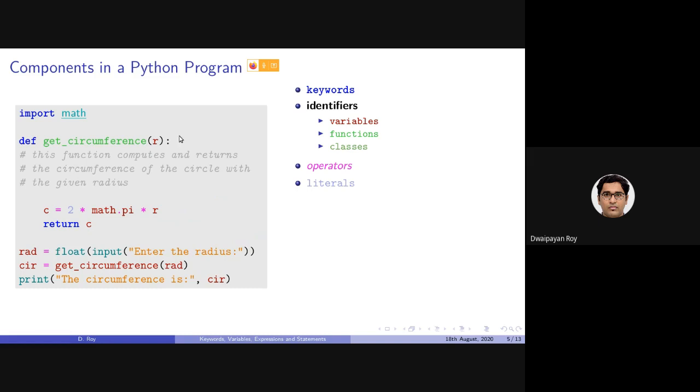A Python program consists of keywords such as import, def, return, and so on. It consists of identifiers. As I have said earlier, identifiers are variables, functions, and classes. Here, C, math.py, R, again C, rad, CIR, these are the variables. Get underscore circumference is a function.